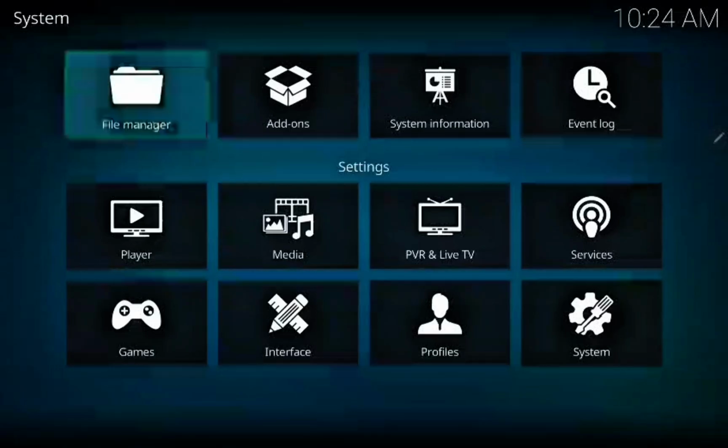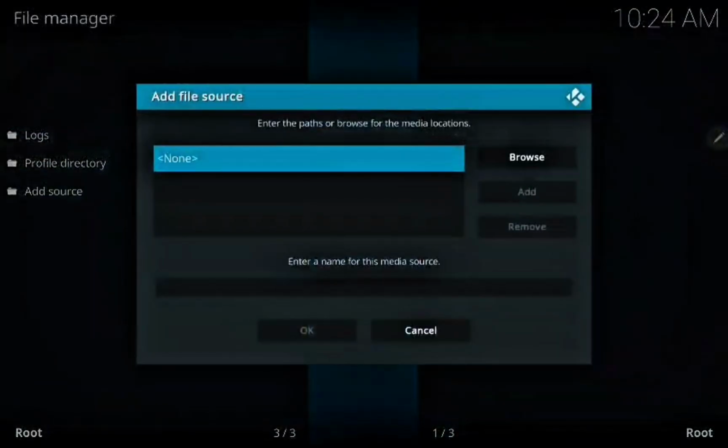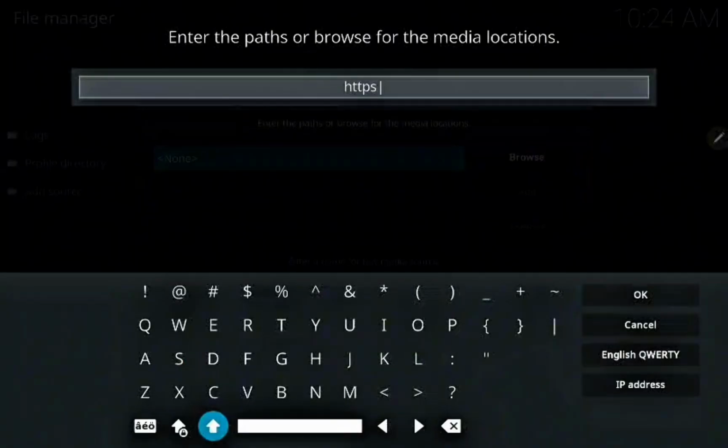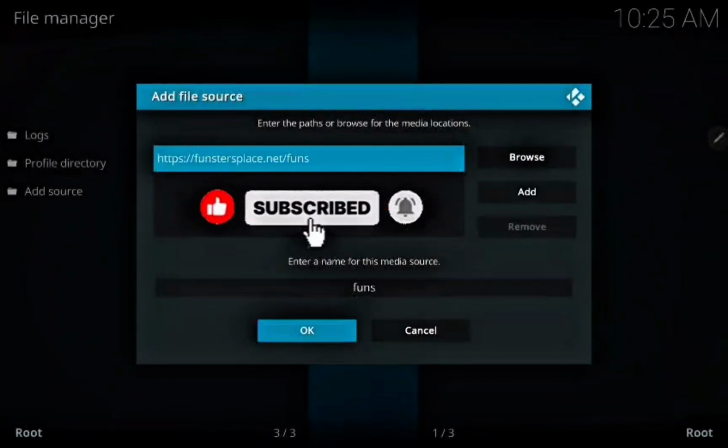Open File Manager, add source, add this source. Watch all the video right through, follow all the steps, watch till the end. Just press OK. OK again.